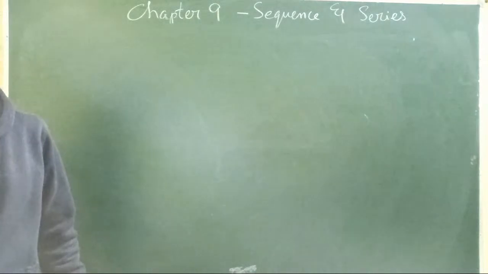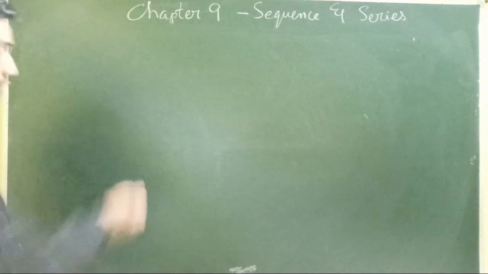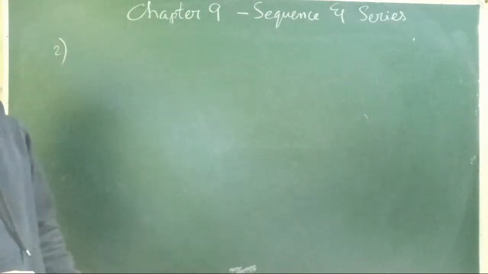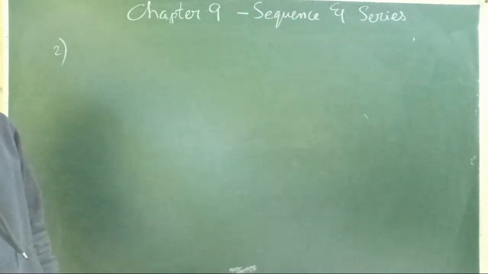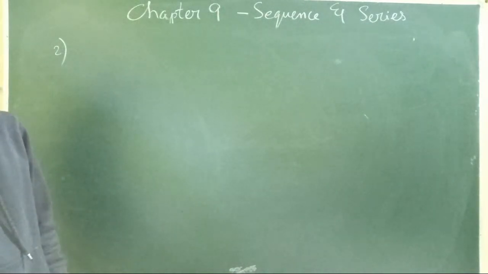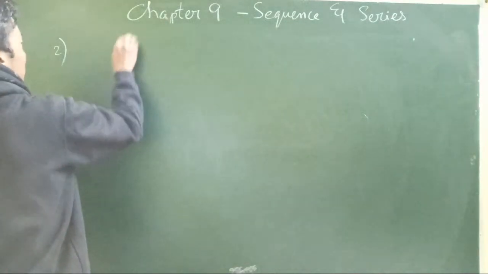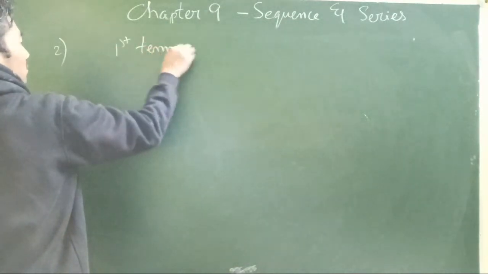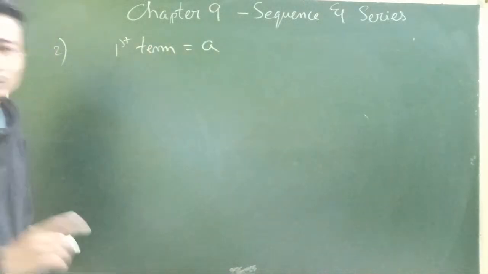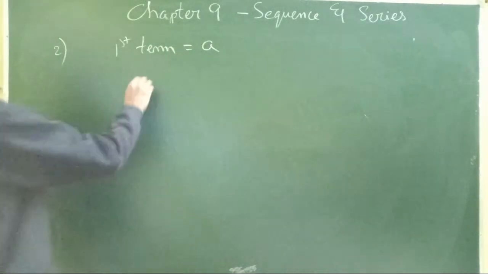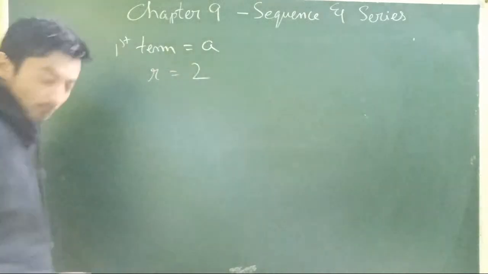Okay. Number 2, quickly. Find the 12th term of a GP whose 8th term is 192. Common ratio is 2. Okay, we don't have the first term, so let us assume that first term to be a. Common ratio we have been given is 2.